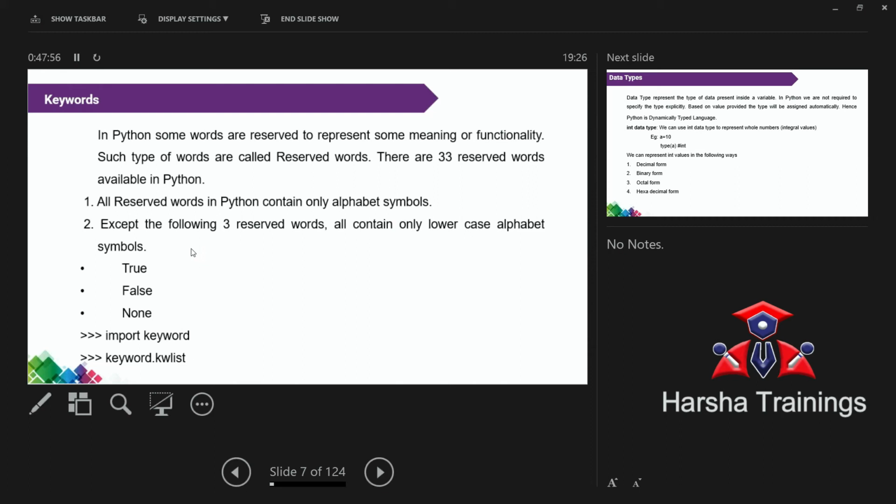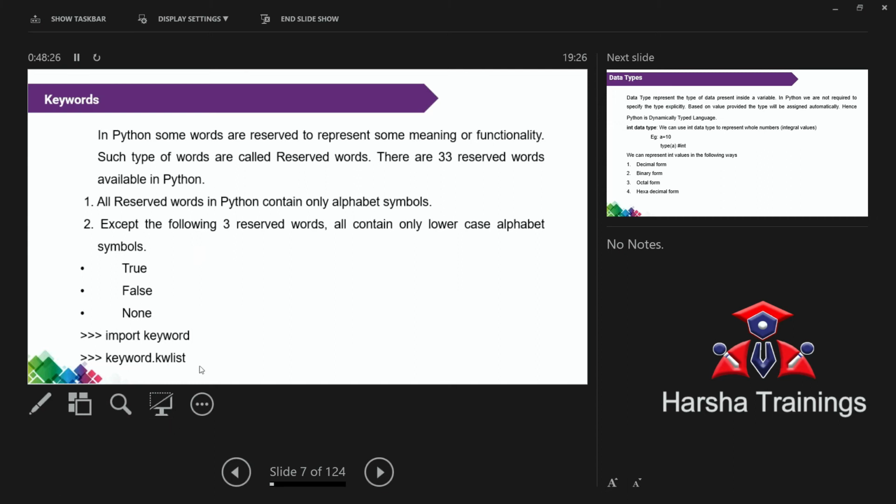And coming to these three, actually these three are also not in uppercase. Only the first letter is uppercase. Observe this minute thing, it is also very important. Under True, T is a capital letter. Under False, F is a capital letter. None. What do you mean by None? You are not initializing any value, that is called None. If you are not giving any value, that is called None.